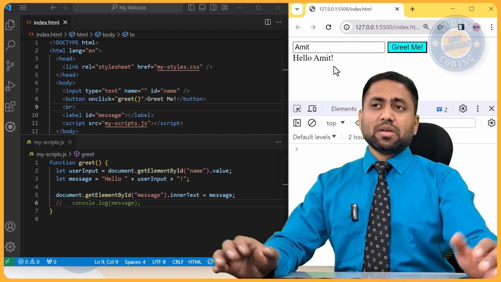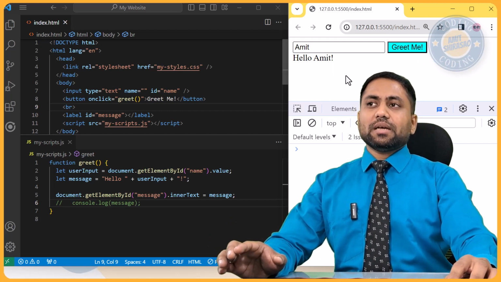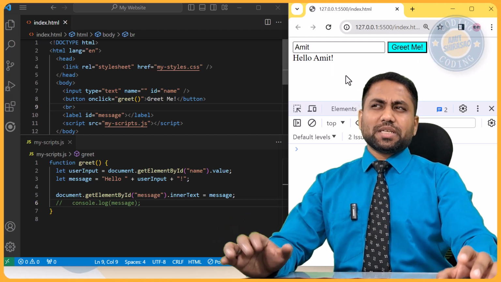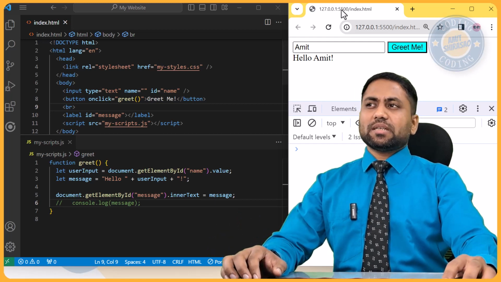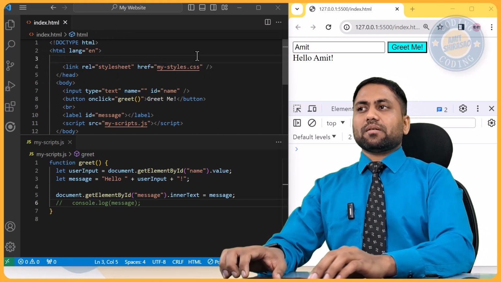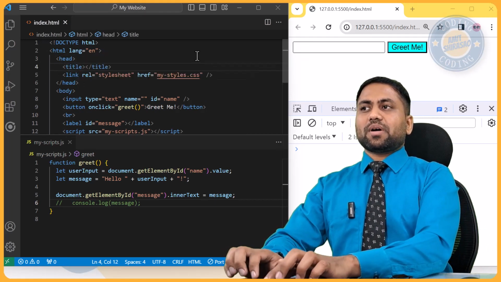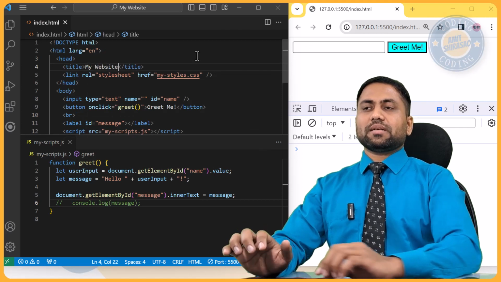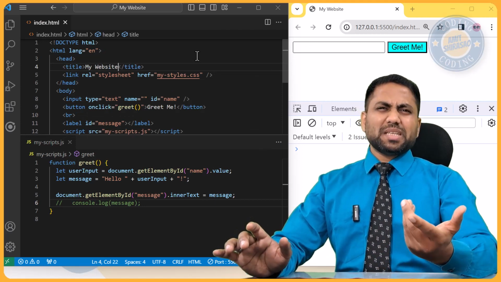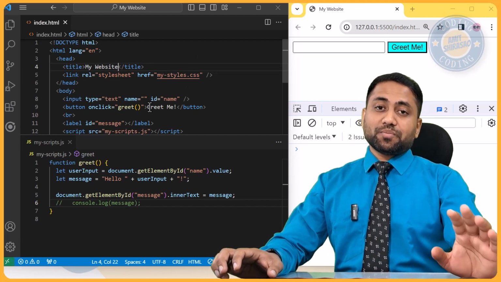Okay, so this is how you basically code. I think this is a fairly good amount of coding. Let us call this a basic website that we have. If you want to give it a title, then you can always go in the header and say title is my website. Just call it my website or anything of your choice. Okay, so this is how you make a basic website.